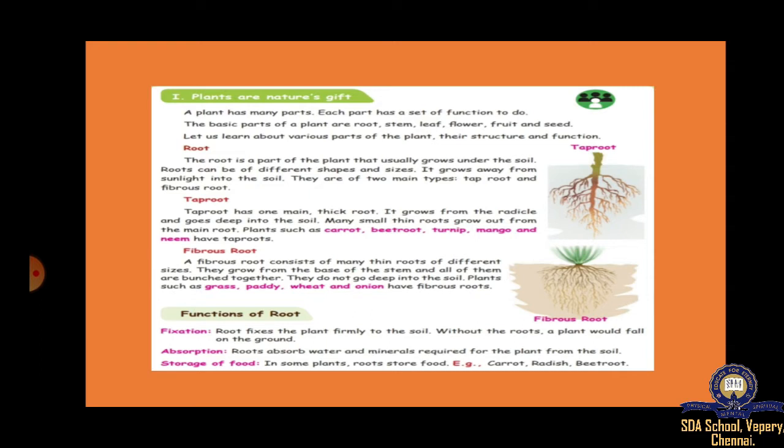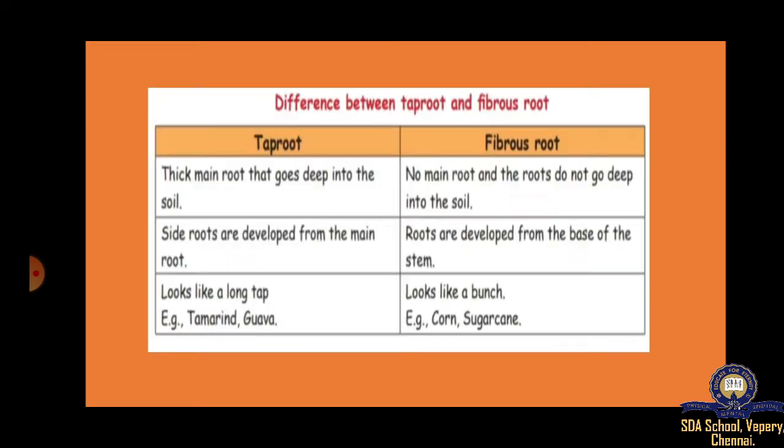And then we have discussed about root. What are the two types of roots? Taproot and fibrous root. In taproot, there is a main root and small roots grow from the main root. But in fibrous root we find only thin roots distributed everywhere. What are the functions of root? It fixes the plant firmly in the soil, it absorbs water and minerals for the plant from the soil, and it also stores food in plants like carrot, radish and beetroot, right?